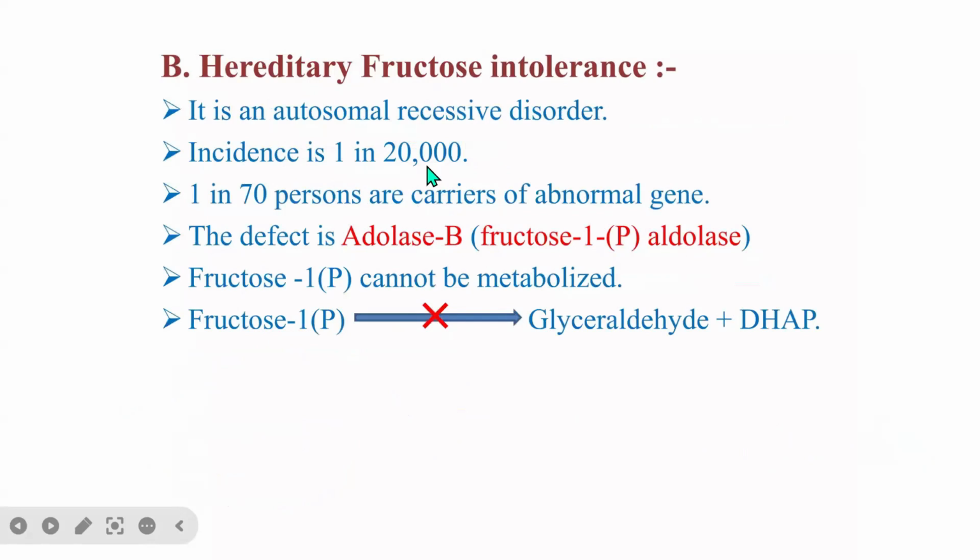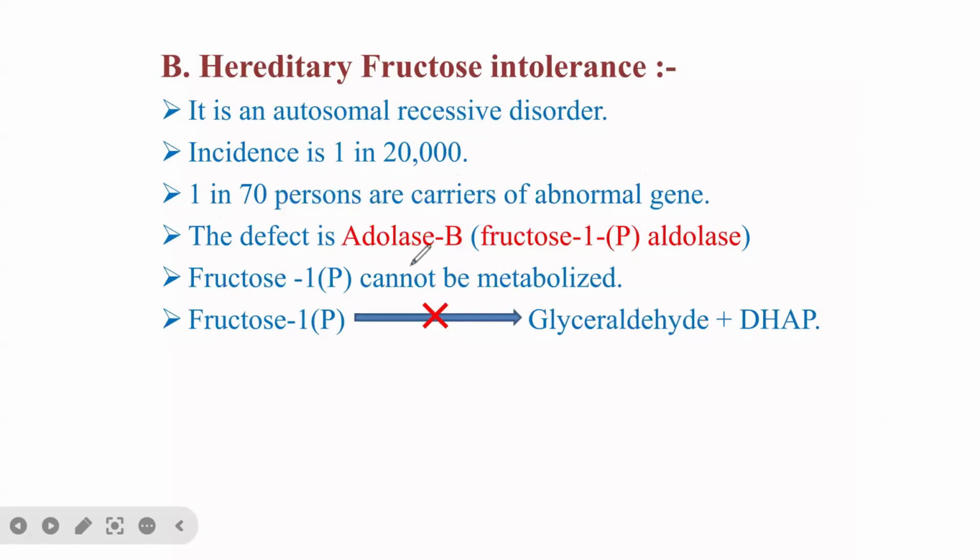The next thing is fructose intolerance. Fructose intolerance is a recessive disorder, and the incidence is usually 1 in 20,000. It means that 1 in 70 persons are carriers of the abnormal gene.